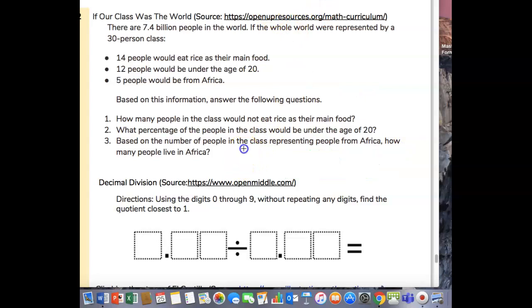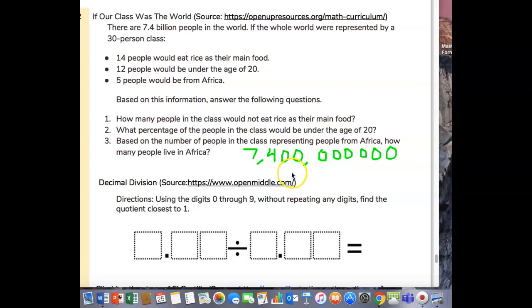All right, so 7,400, and then 6 zeros. We need 1, 2, 3, 4, 5, 6.